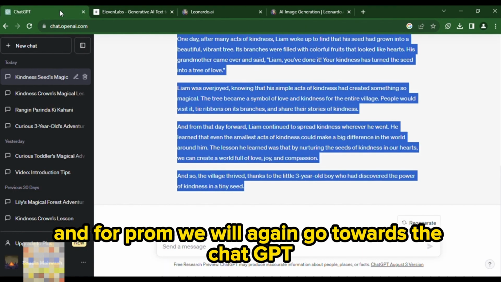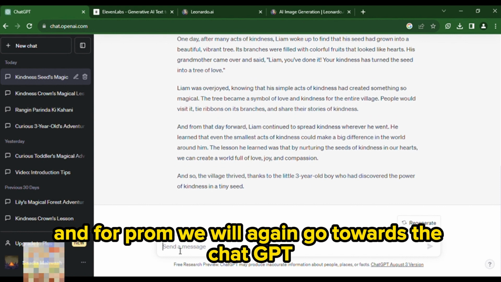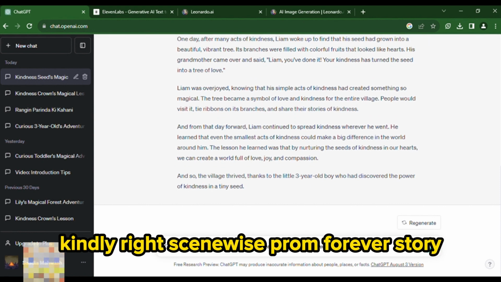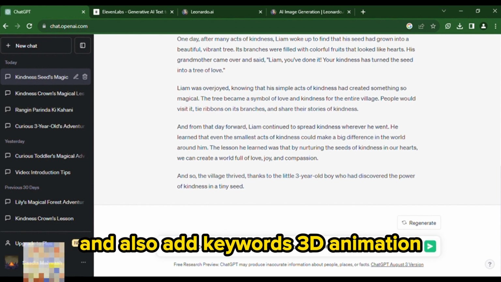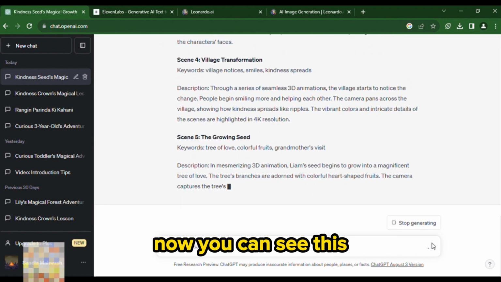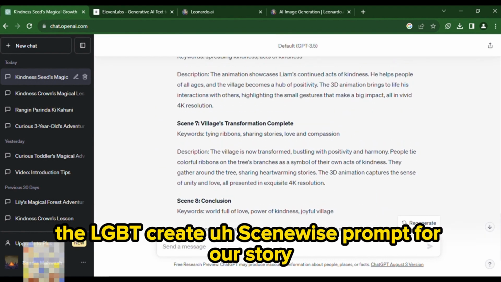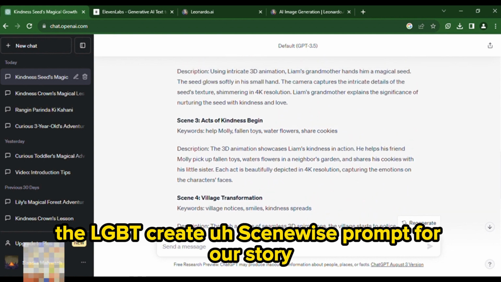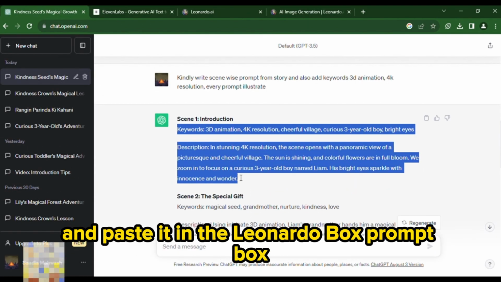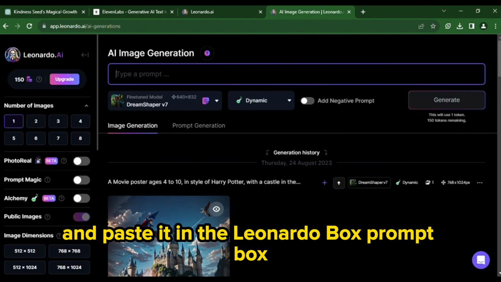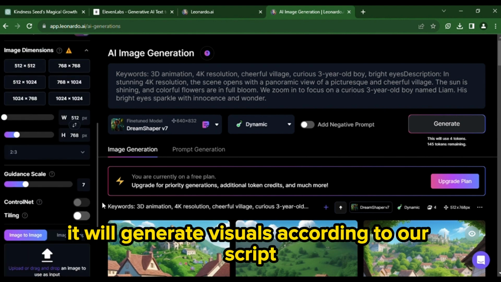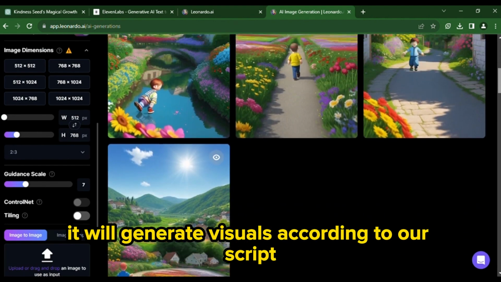And for the prompt, we will again go towards ChatGPT and write here: kindly write scene-wise prompts for our story and also add keywords 3D animation, 4K resolution, to every prompt illustration. Now you can see this, ChatGPT creates a scene-wise prompt for our story. We will copy every prompt and paste it in the Leonardo prompt box. Click the generate button. Now you can see this, it will generate visuals according to our script.